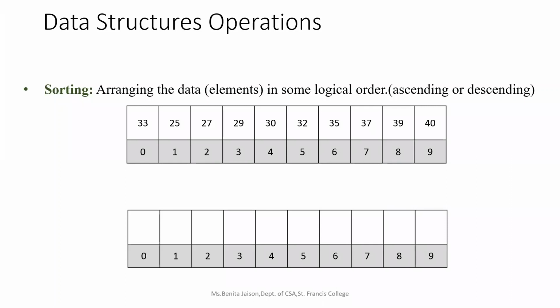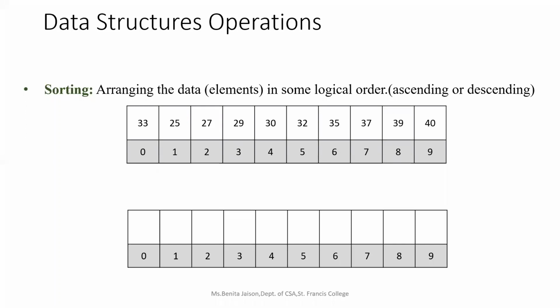We have seen only two types of sorting, that is ascending and descending. In the last semester, we studied how to sort the elements in ascending and descending order. In the first array, with index numbers starting from 0 to 9, I have elements which are not at all sorted, right? So I'll be using any of the sorting techniques, the normal sorting which we studied in the last semester, right?